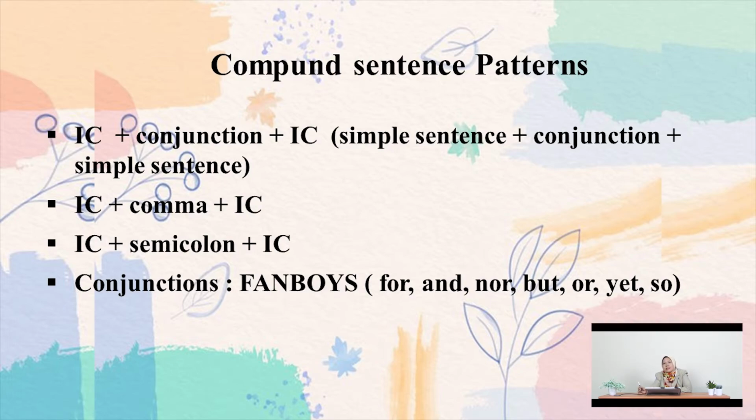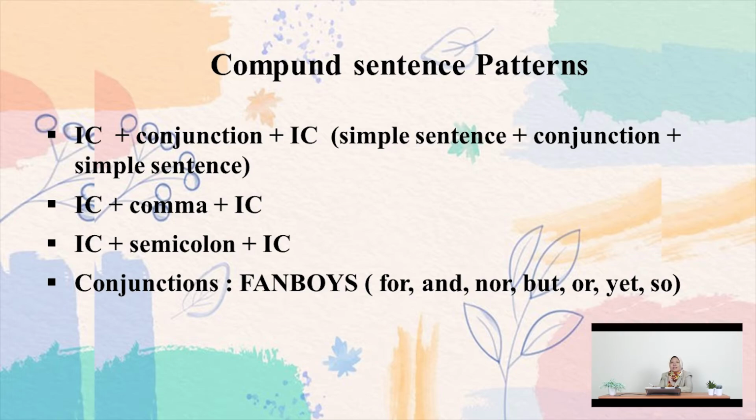And the last, let me show you the conjunctions used in the compound sentence. They are known as FANBOYS. FANBOYS is a contraction of for, and, nor, but, or, yet, so. So to make it easier for you to memorize the conjunctions used in compound sentences, we shorten them to FANBOYS.